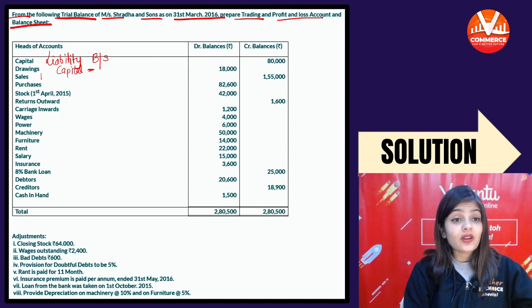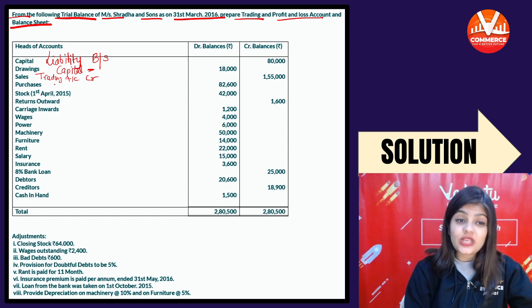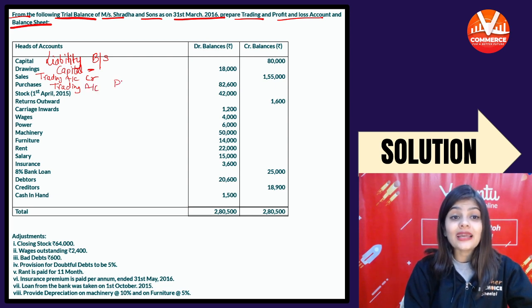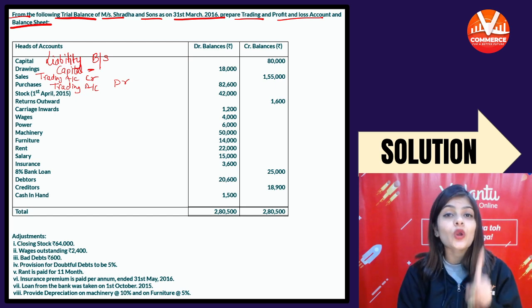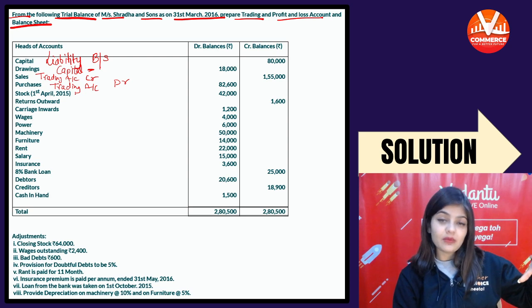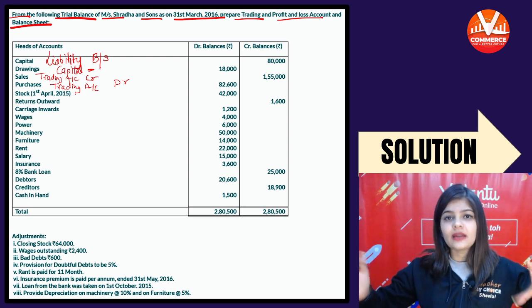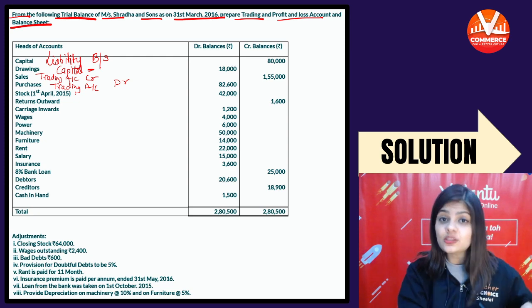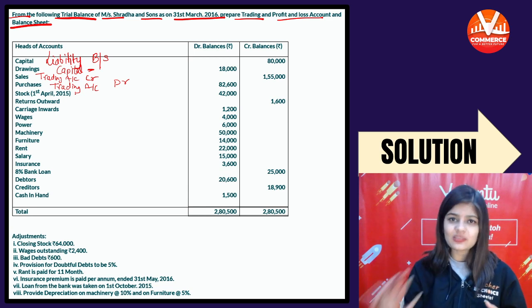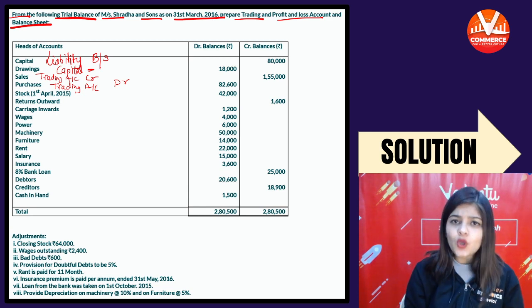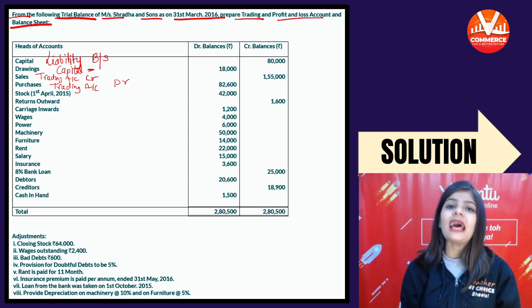Then sale, trading account. Sale will go to trading account, credit side. Then purchases. Purchases will also go in the trading account but debit side. Because in the trading account we record direct expenses on the debit side, direct income on the credit side. ट्रेडिंग अकाउंट में हम सिर्फ डायरेक्ट एक्सपेंसेस एंड डायरेक्ट इनकम रिकॉर्ड करते हैं, and in P&L we will record all other expenses and all other income that are known as indirect expense and indirect income.